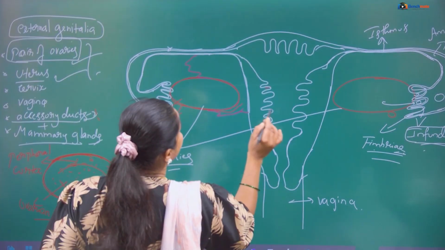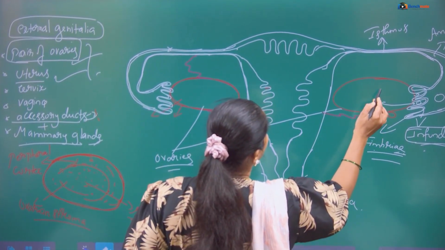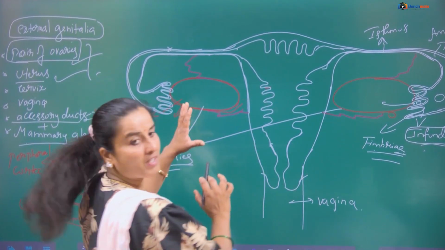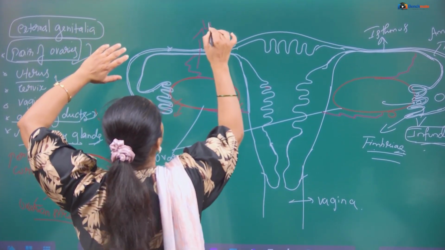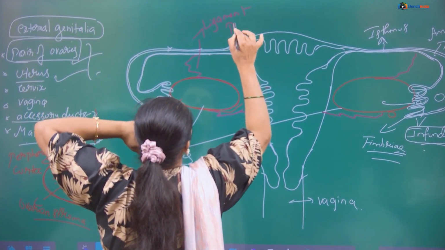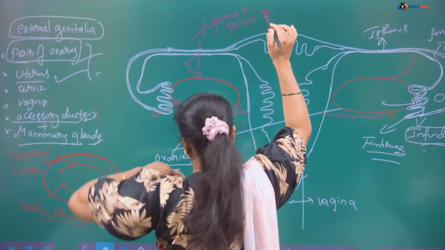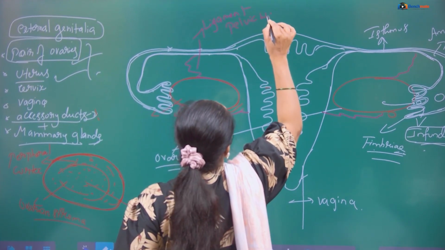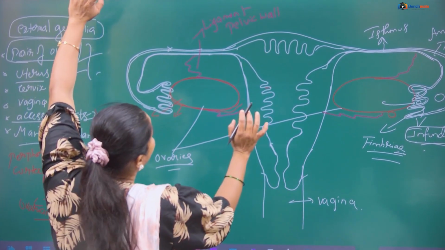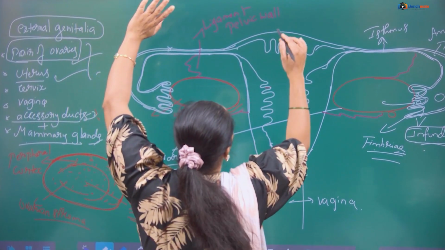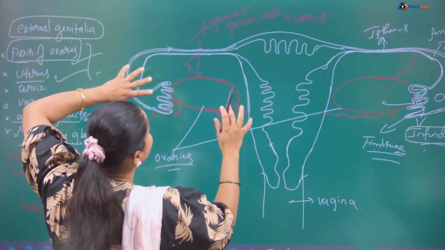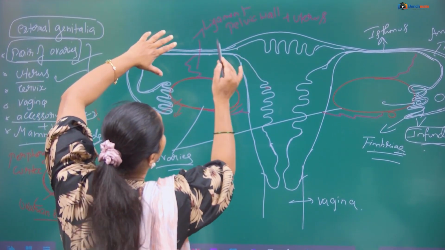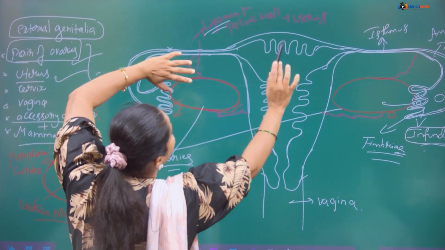The uterus is also connected to the ligament. With the help of the ligament, they are connected to the pelvic wall. Both the ovaries are connected to the pelvic wall with the help of the ligament, and are also connected to the uterus.